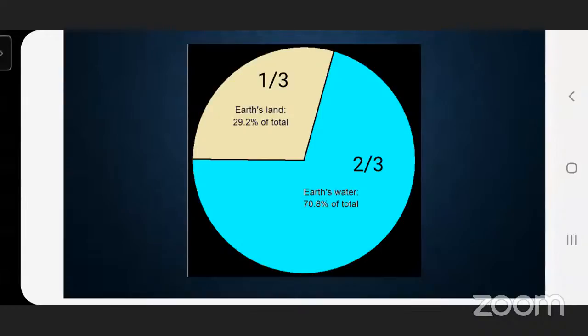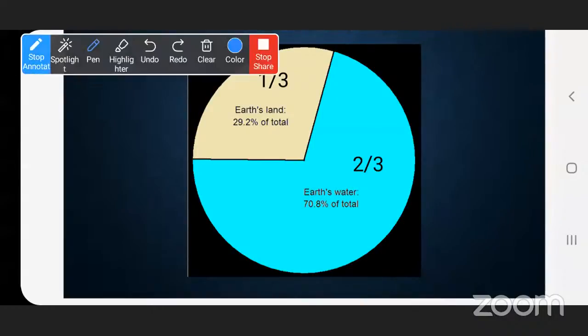If we see it in percentage, then we can say 29.2% is land and 70.8% is water. If we divide it part-wise, then 1/3 part is land and 2/3 part is water.